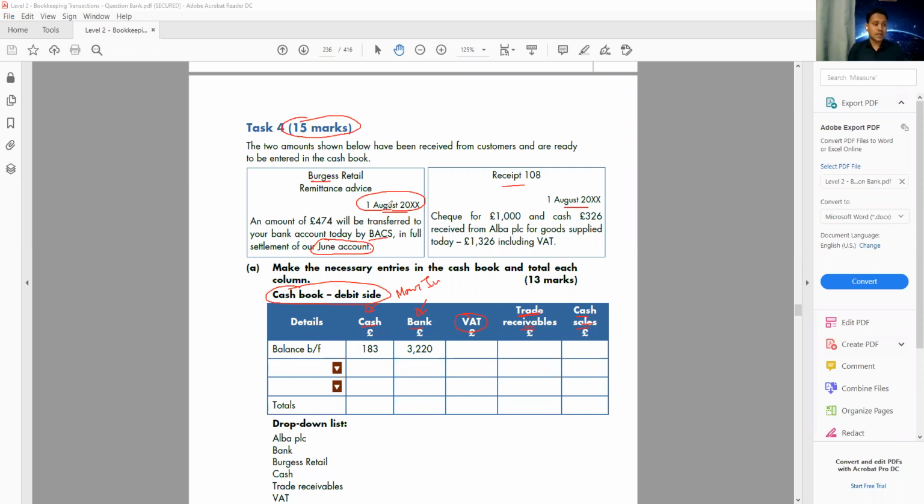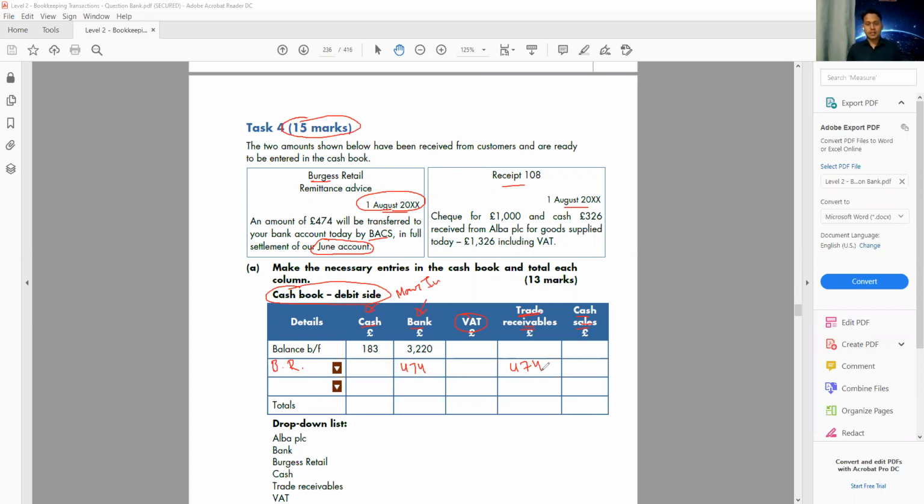It's very important to understand, because if it is a credit transaction, I don't pay the VAT again. So that's why it is very, very important to understand that. So the first one, we said Burgess Retail, I'm writing BR. The amount we receive in the bank, so I'm writing in the bank column 474. And it will go to the trade receivables, 474. And there is no VAT.